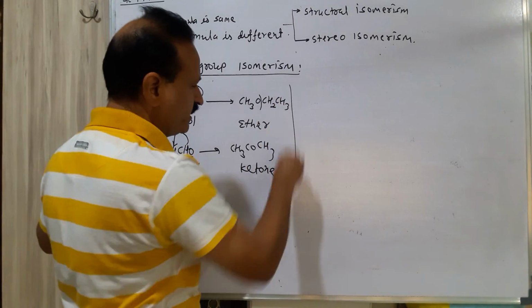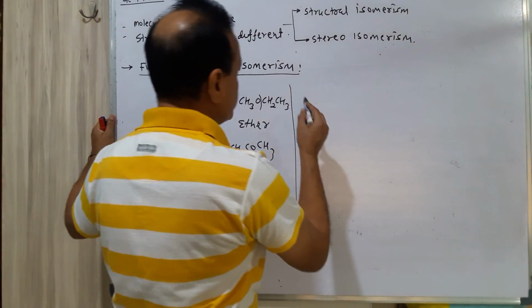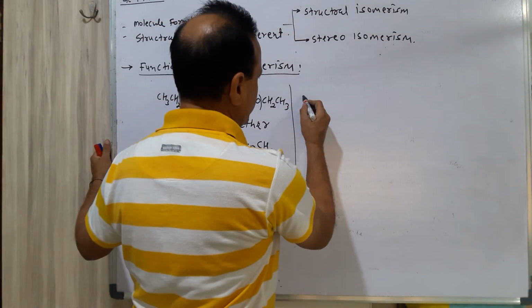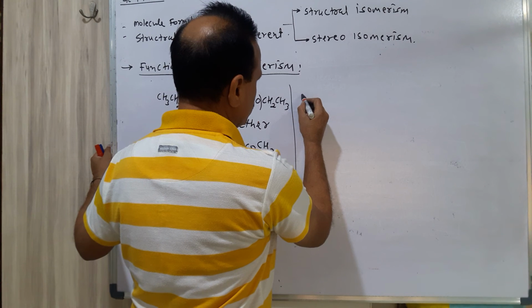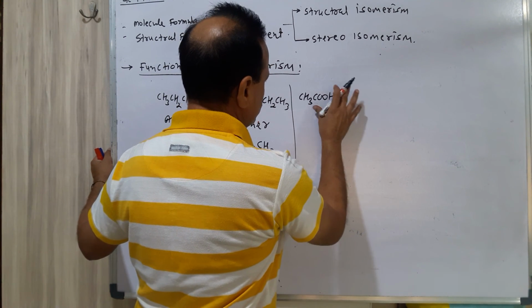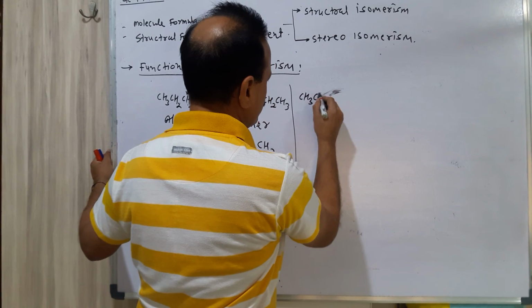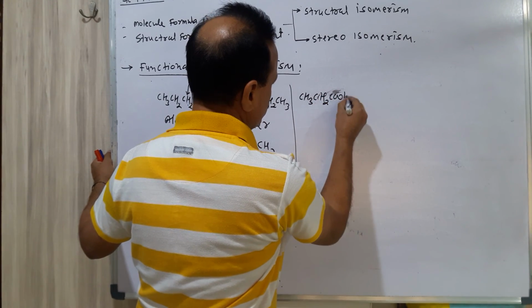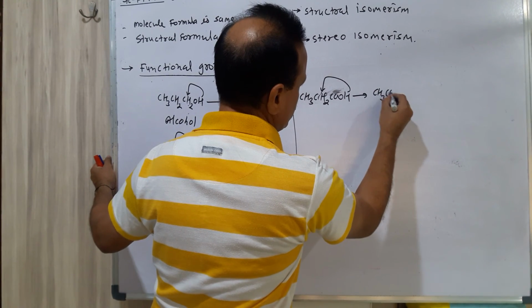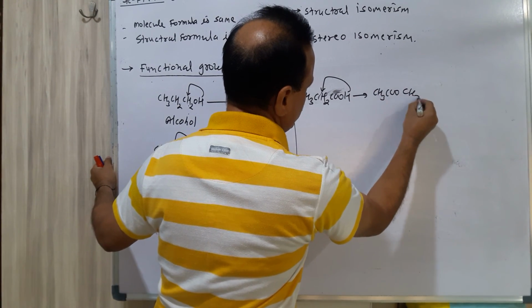And we are having the third example related to carboxylic acid to ester. CH3CH2COOH, then H will transfer over here, then we are having CH3COOCH3.